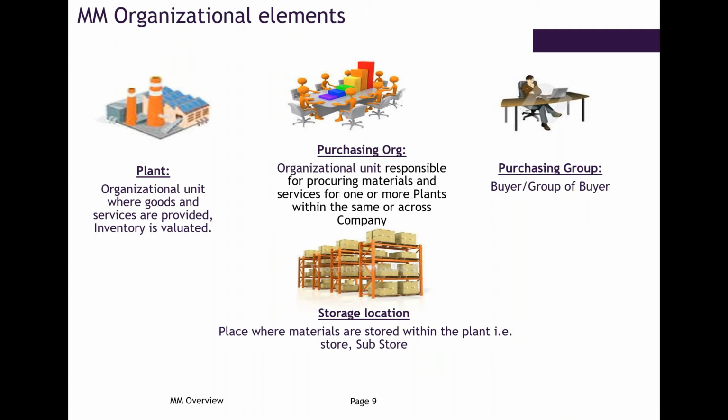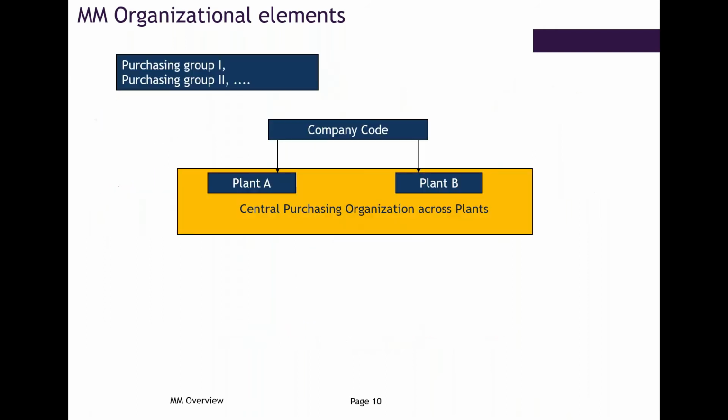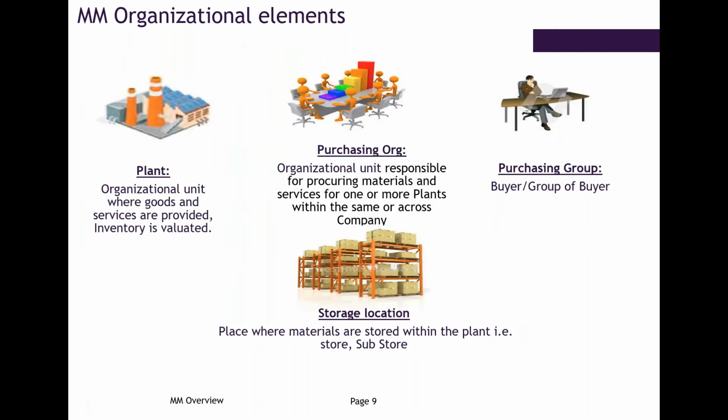Okay. So as I said, the purchase organization is basically an organization responsible for procuring materials and services for one or more plants within the same company code or different company codes, or even different countries. And for the bifurcation of the purchase organization, we call them purchase groups, the buyers, we generally say. And then the plant is further bifurcated for inventorying the materials. We make those storage locations in SAP. Purchase group is a part of purchase organization. Exactly, it is a part of purchase organization.